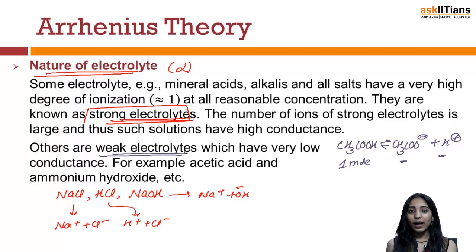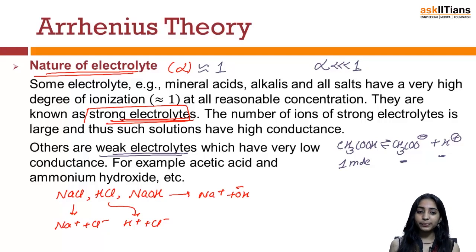So we can conclude that on the basis of the nature of electrolyte, the value of degree of dissociation matters a lot. If you are taking a strong electrolyte, the degree of dissociation will be almost 1, so alpha will be approximately equal to 1. But if you are talking about a weak electrolyte, then alpha will be very much less than 1 and it will not be equated to 1.